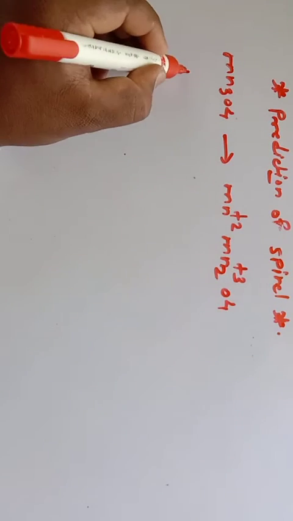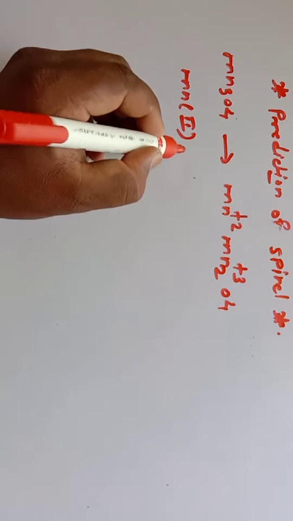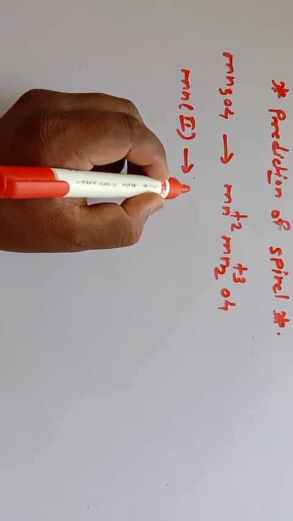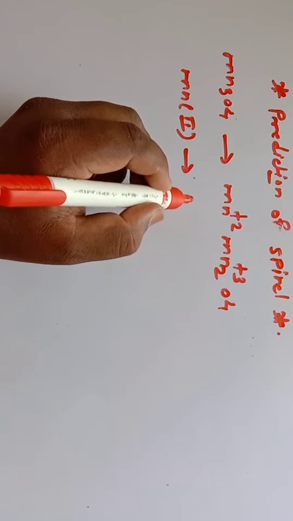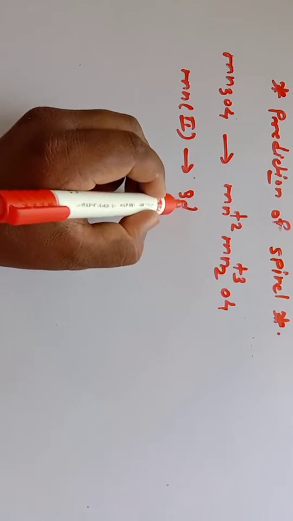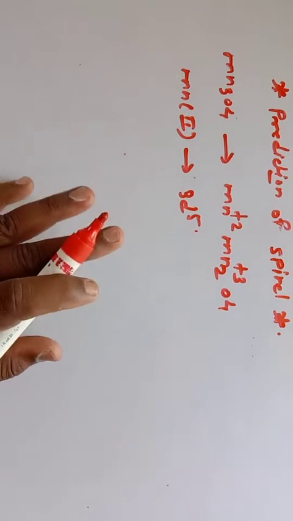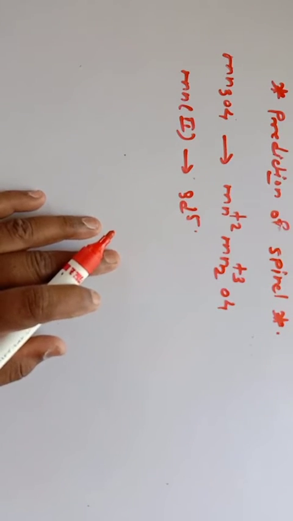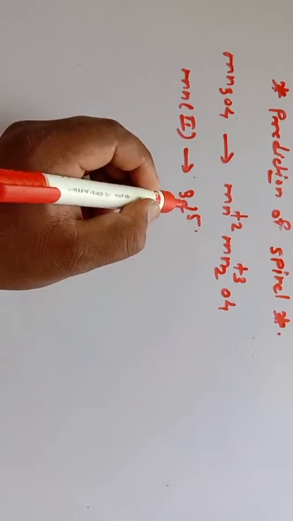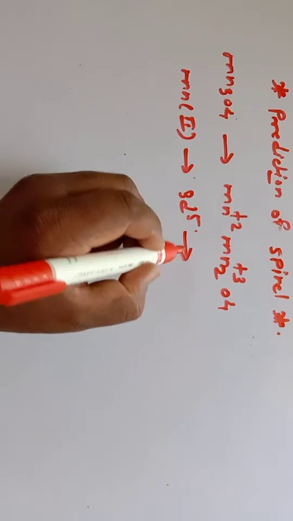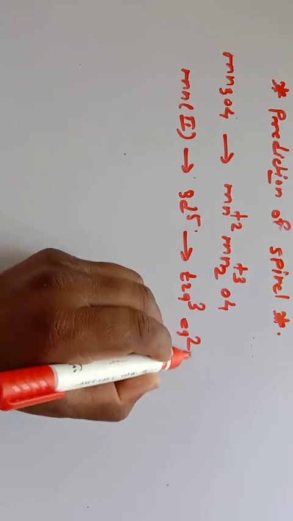We know that when Mn is in plus 2 oxidation state, it has a 3d5 configuration, from 4s2 3d5. We consider only d electrons, so it contains only 5 electrons. So it has the configuration t2g3 eg2.